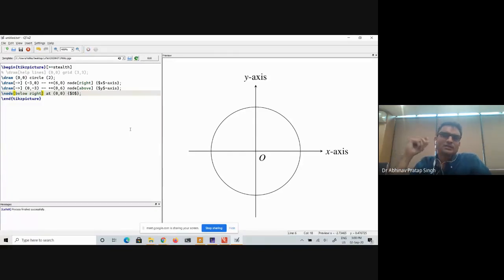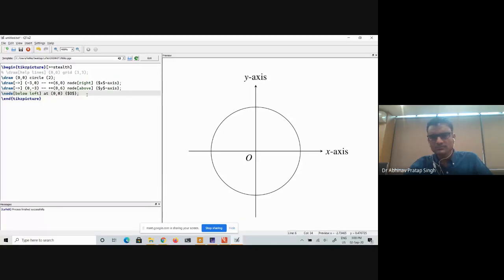But I personally prefer left. I'm sorry, I'm going to write left. I hope it is okay with you. But in your own diagram, you can place it wherever you like. So I'm going to write below left. Now you see that we have used node with the draw command also, and we have used node independently also, without anything.